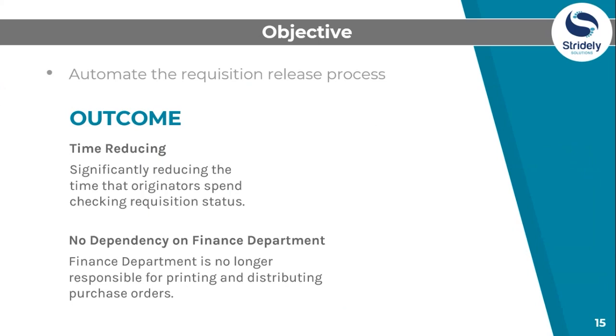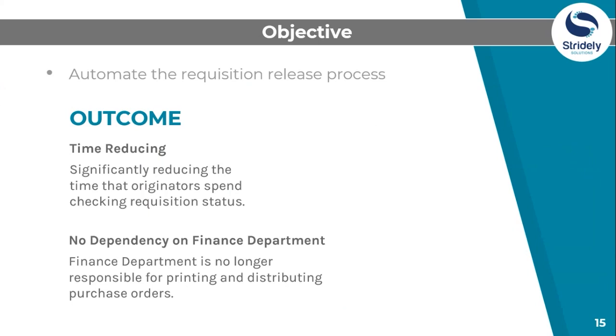And the outcome, by using this orchestrator studio, we can create orchestrations that release the requisition to purchase order itself and send an email which contains a PDF attachment of purchase order to the originator of the requisition.